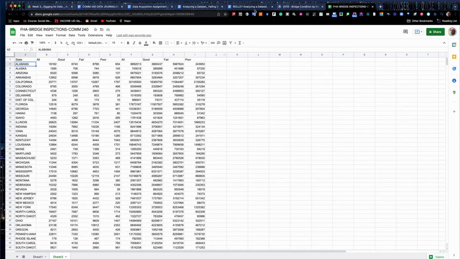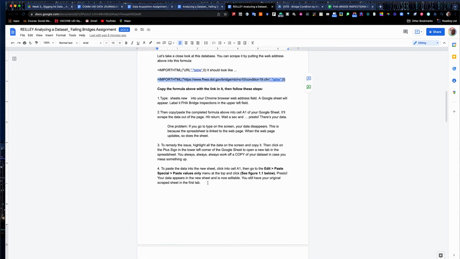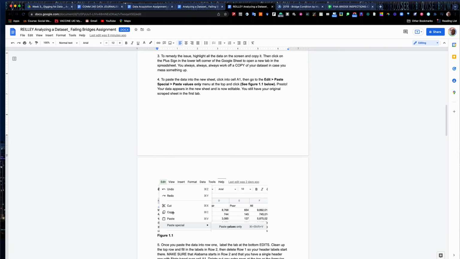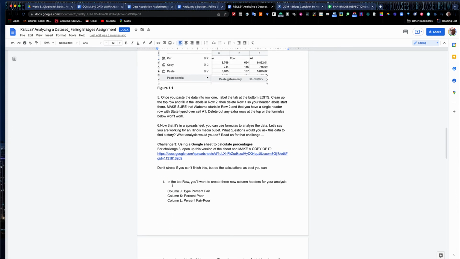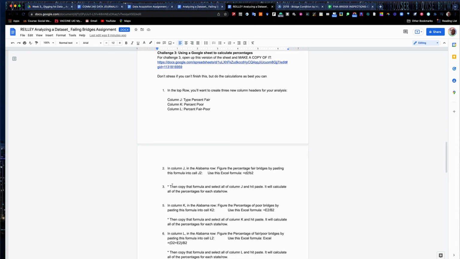Now go back to your exercise. And we've actually completed all these steps. It shows you paste special and all that. And now we're going to do challenge 3, which is we're going to do some percentage calculations in Google Sheets. Okay. In column J, and you can just cut and paste these if you want, J, K, and L, we're going to add some new headers to it.